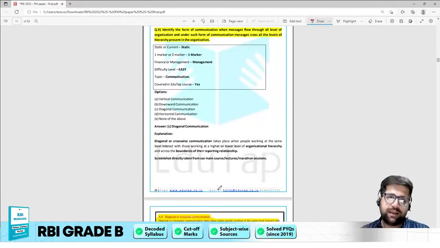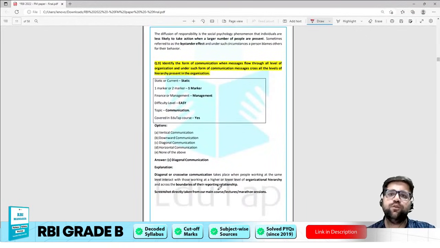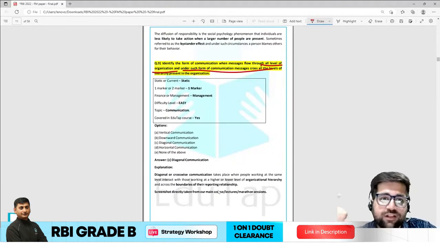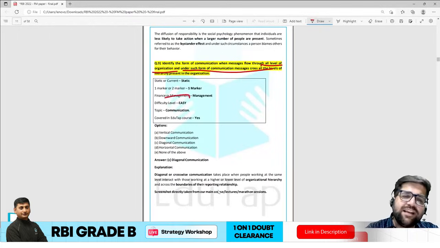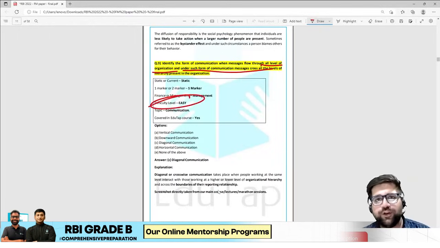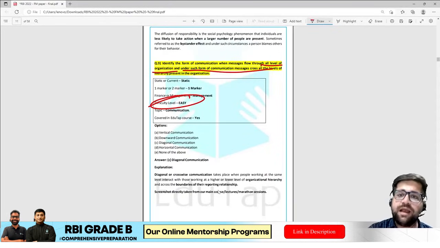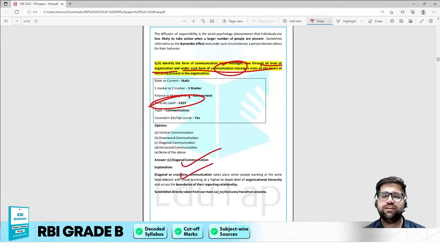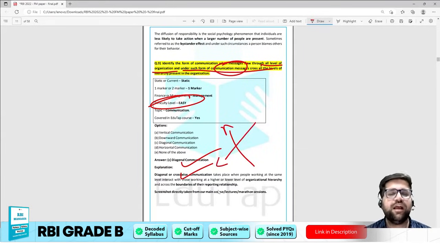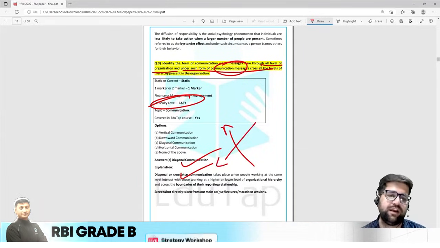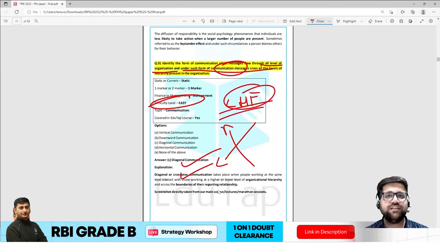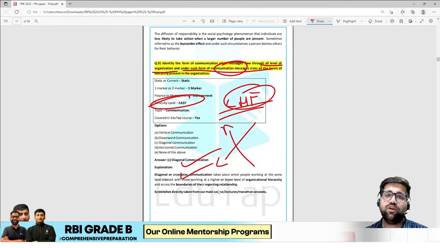So now let's come to question number 9. Identify the form of communication when messages flow from all the levels of the organization, under which communication of messages crosses all the levels of hierarchy present in the organization. A very easy question. We all know that diagonal communication is also known as crossfire communication. So if the communication messages are flowing through all the hierarchical levels, then it will be termed as diagonal, which is also known as crossfire communication. This is the flow of messages under diagonal and crossfire communication. So this was again a very low hanging fruit for all of you. You have to grab these fruits to score maximum.